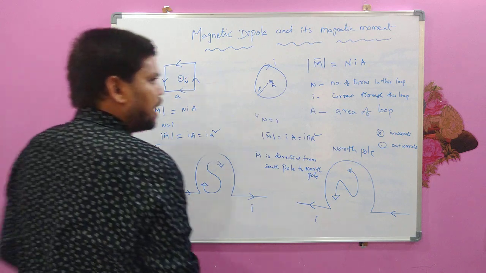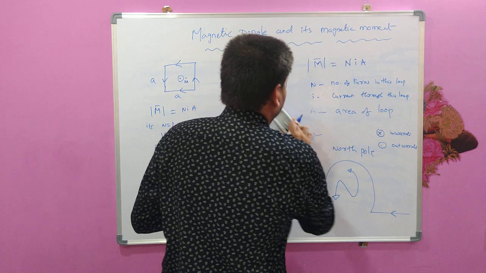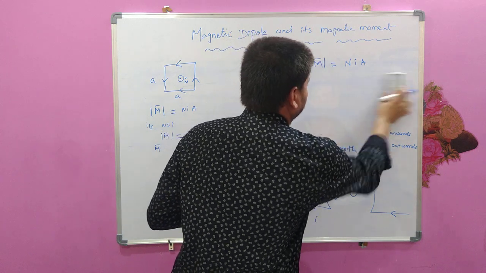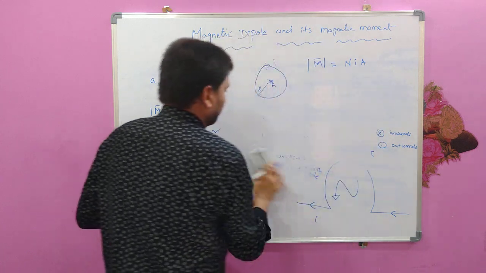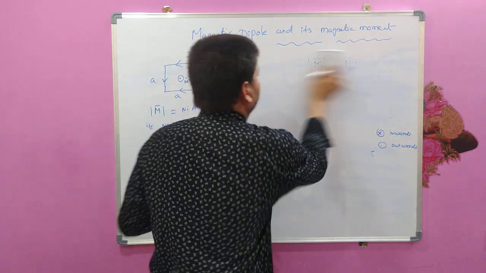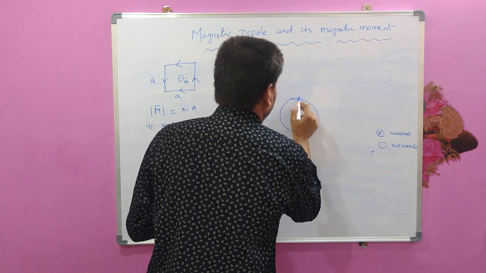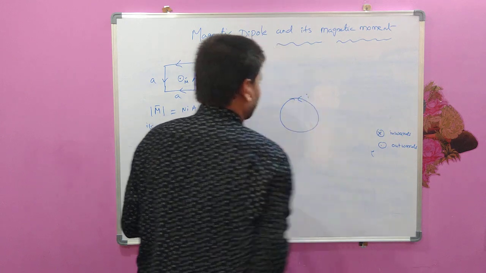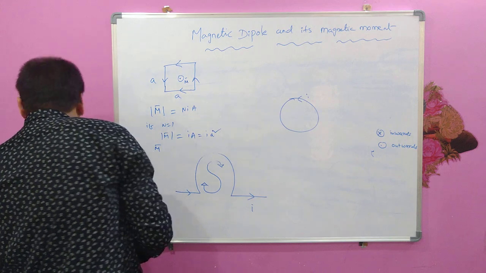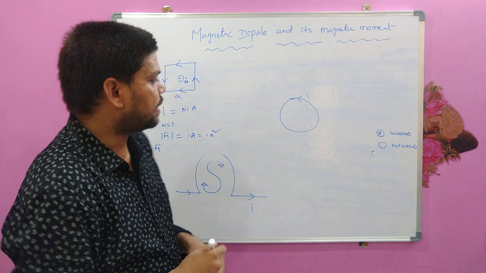We can also find out the magnetic moment direction using the right hand thumb rule. It is another method of finding the direction of the magnetic moment. For example, if you consider a simple current loop with current I in it, even without using the clock face rule, we can find the direction of the magnetic moment.